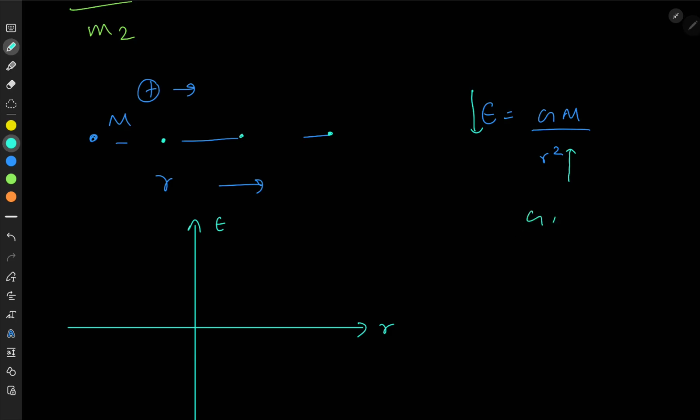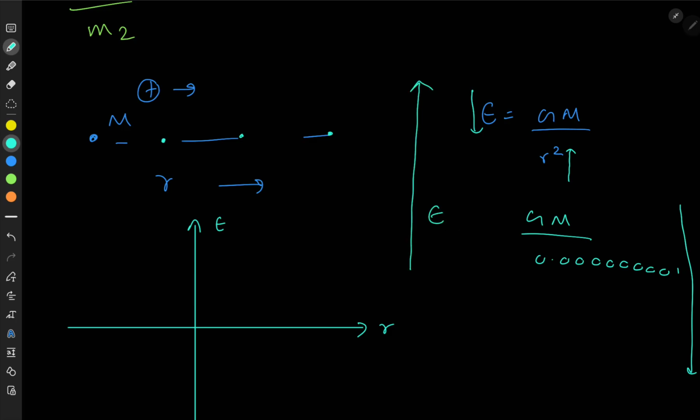Just suppose GM divided by 0.000000000 something, right? And then if you send that theoretically towards 0, so you're reducing R so much, you can understand that when this decreases so much, this E increases very much, right? Have this intuition with you. So when you decrease R to such an extent, what happens to the electric field intensity?